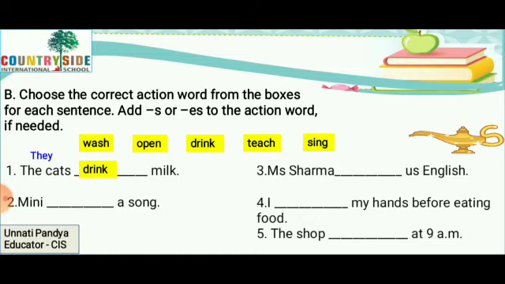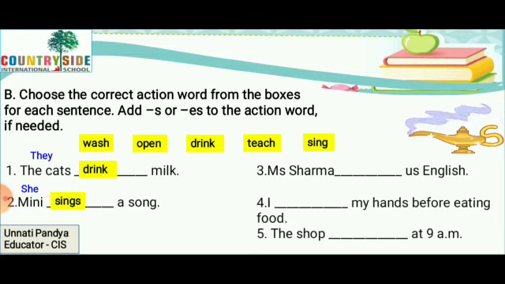Second, Minnie dash a song. Now Minnie will be I, we, they, you, he, she, it. Minnie is she, right? So with she what comes? She does. Now it's about a song. So which word we will use? Sing. But we will use the does form of the sing, which is sings. She sings a song.